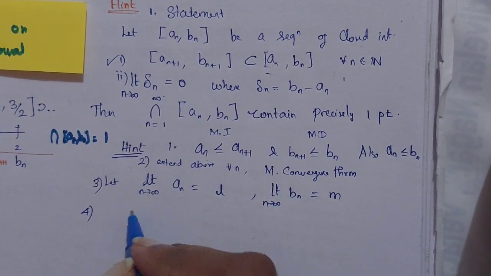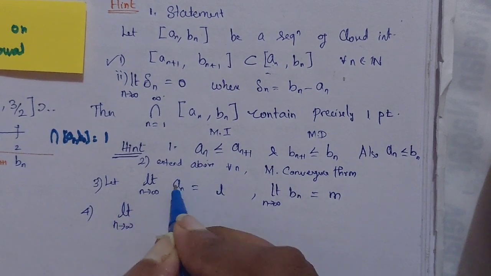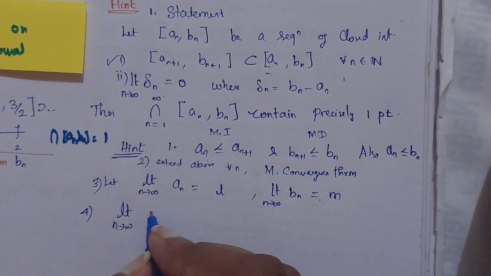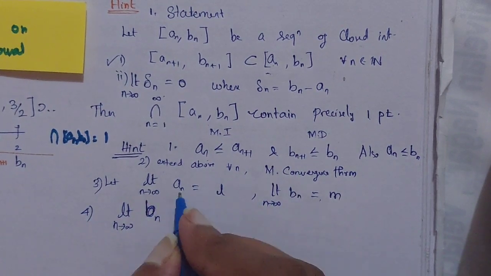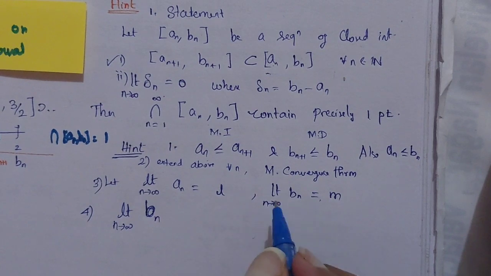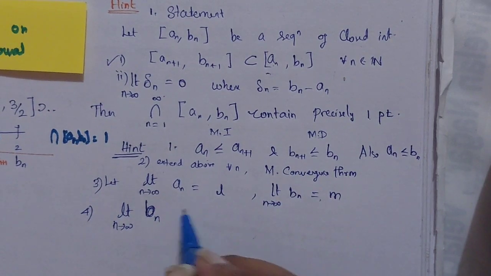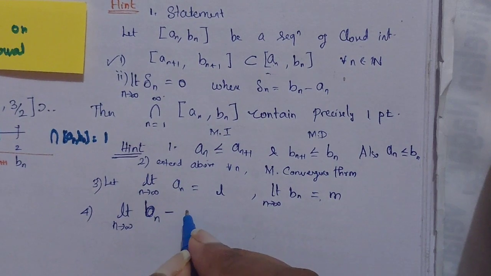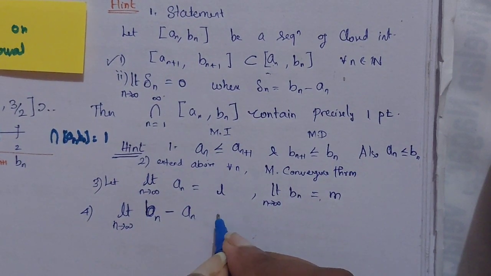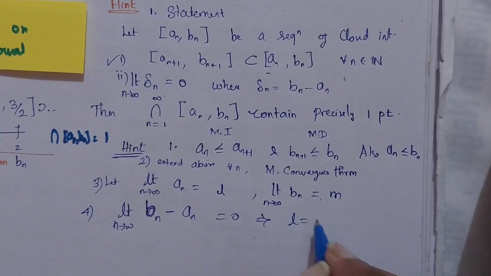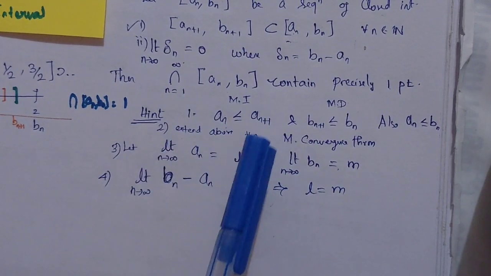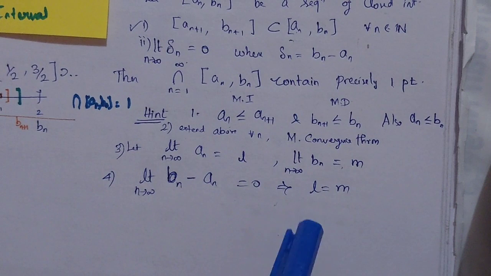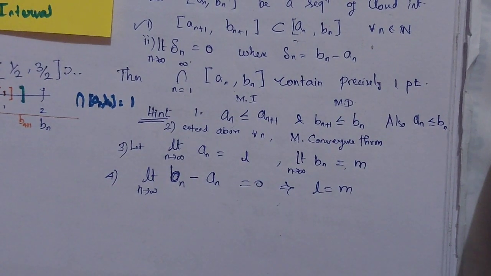I can use limit n tends to infinity on both. By the limit property, addition goes to L plus M and subtraction goes to L minus M. Bn minus An goes to 0. This implies L is equal to M. This is by the algebraic property of limits. Actually I am writing the hint, but the point is the theorem is going to end soon. I'm just going line by line.